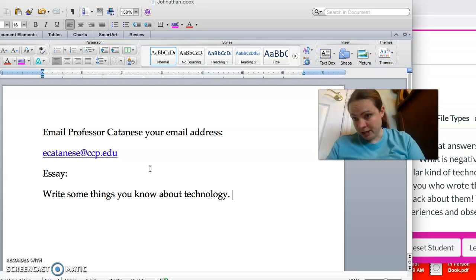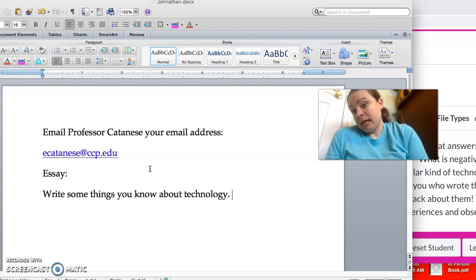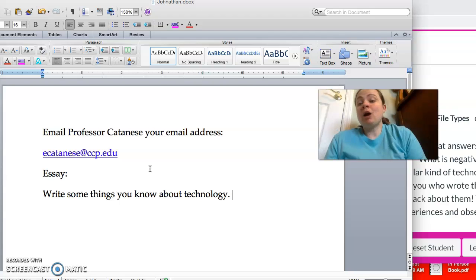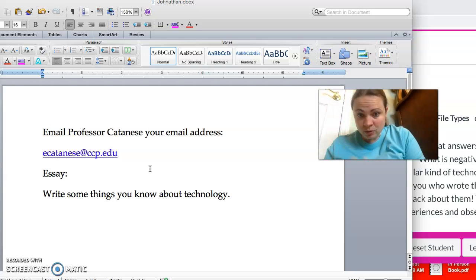Those can be very general, and that's going to form the first part of your introduction. So you can say your favorite type of technology to use, or talk about how long certain technology has been around. You can ask the reader a question to get them thinking about technology, just something to draw us in, okay?